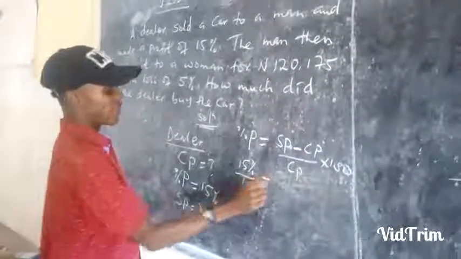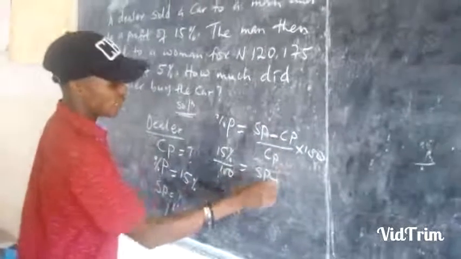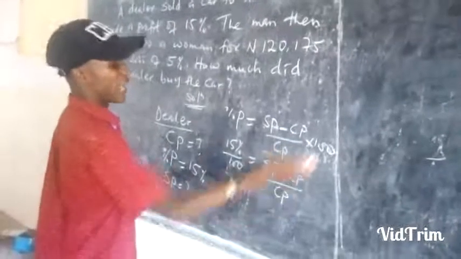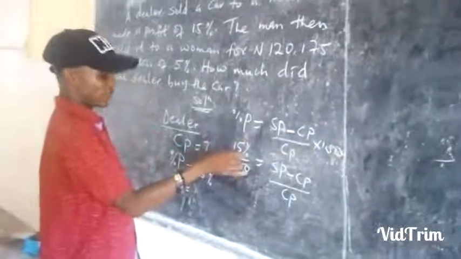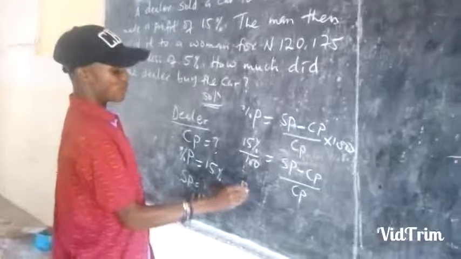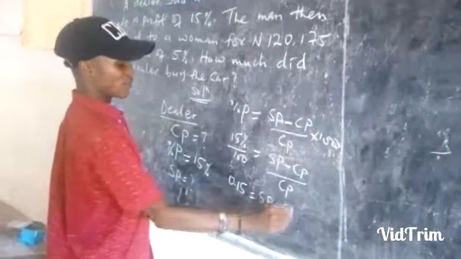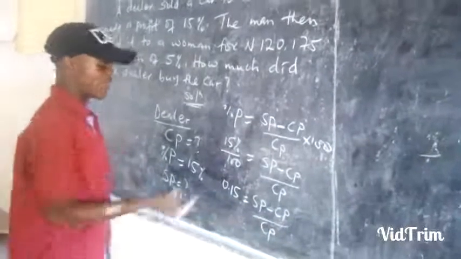So 15 divided by 100 equals SP minus the cost price, everything divided by the cost price. I will not multiply by 100 again because the percentage has taken care of it. So 15 divided by 100 becomes 0.15 equals SP minus CP, everything over CP. We will now cross multiply.